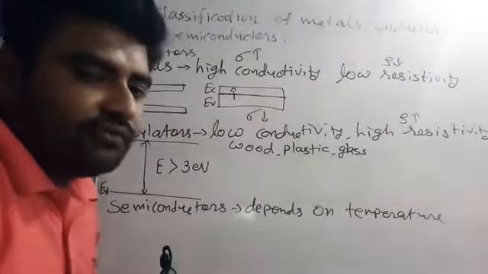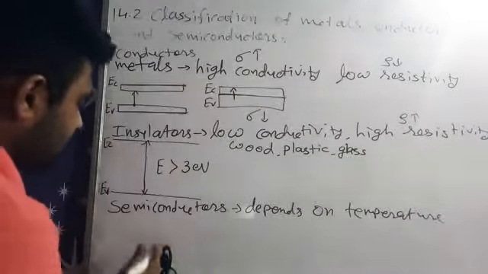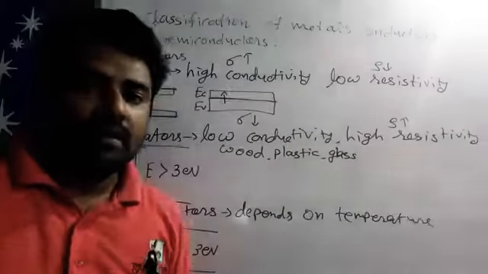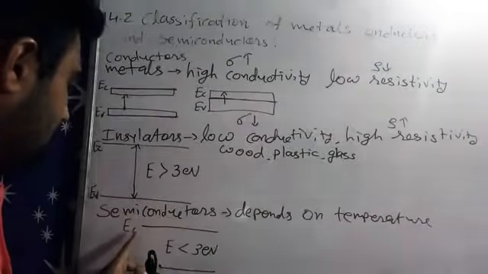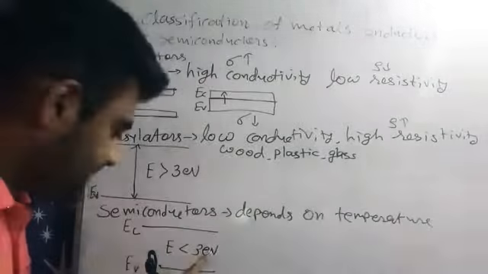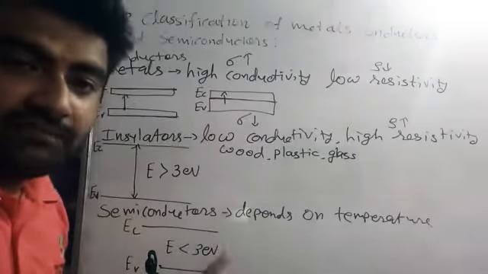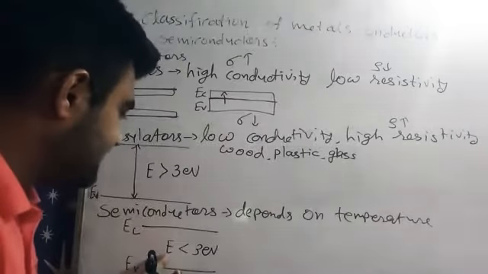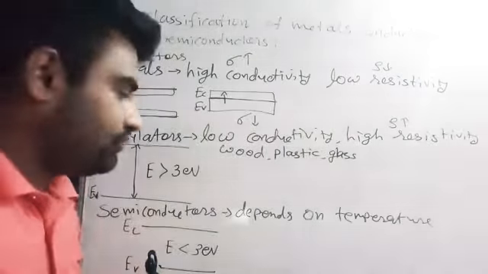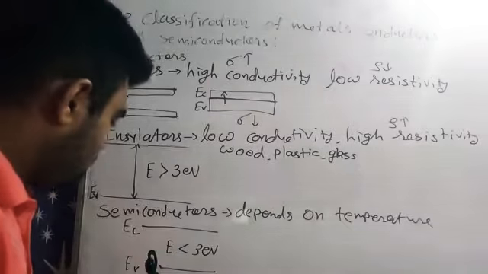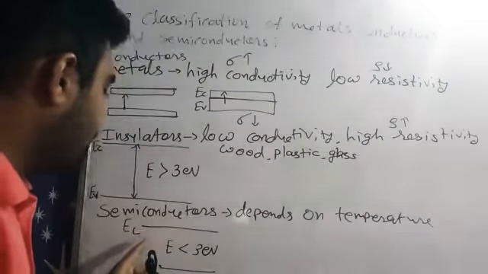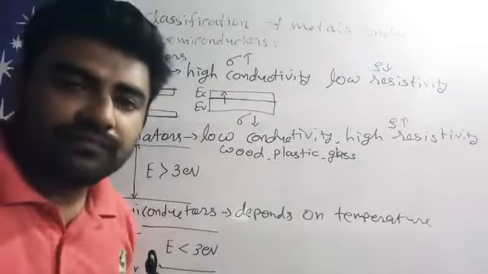Now we have to talk about semiconductors. In between, we have this E. So here EC is our conduction band energy level, EV our valence band energy level. The energy gap in a semiconductor is less than 3 electron volt, so electrons can come up at normal room temperature and easily get to the conduction band, right?